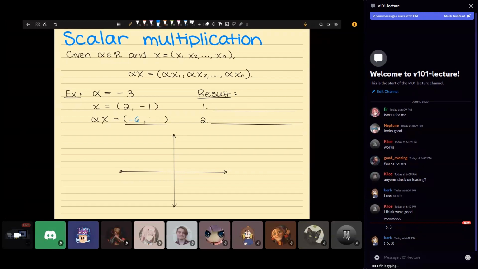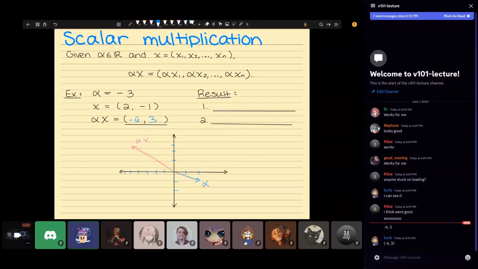Yep, that's right. (-6, 3). Okay, and so let's draw out x. So x is (2, -1). So there's x. And then alpha x is (-6, 3). So that's going to be out there. Let me actually do that in a different color. This is alpha x. This is x. Okay, and they're supposed to be along the same line.